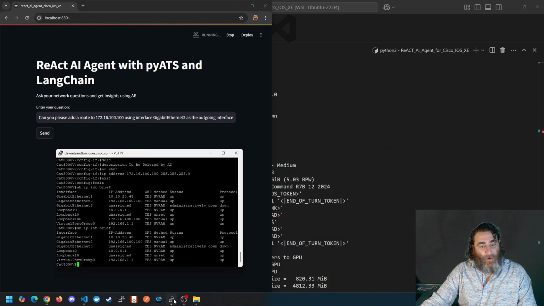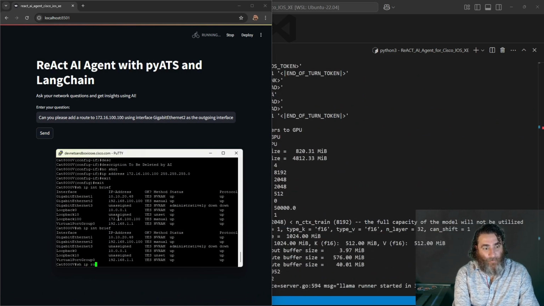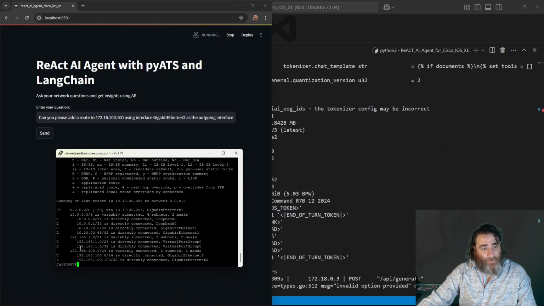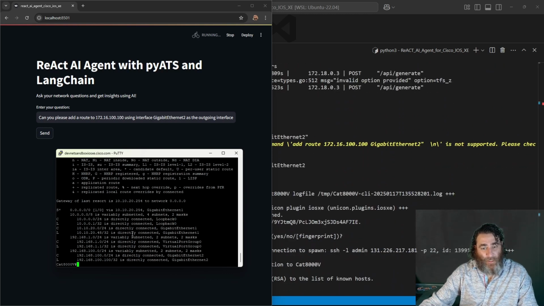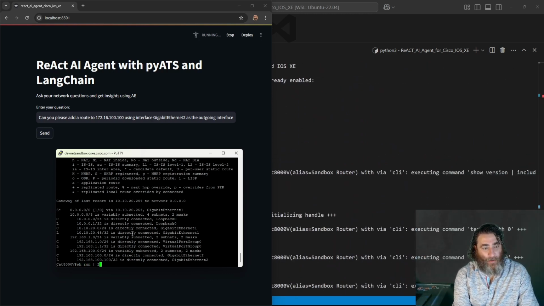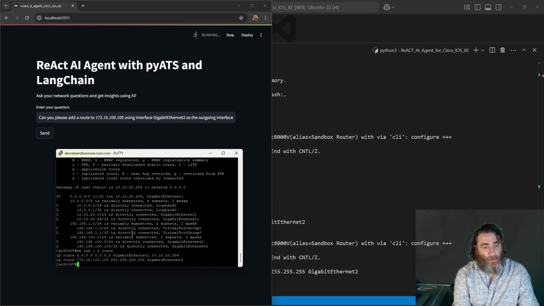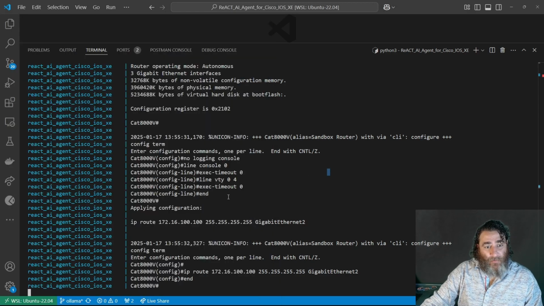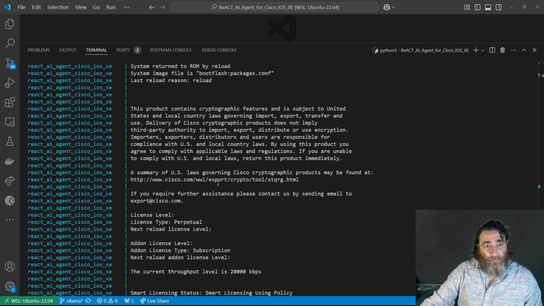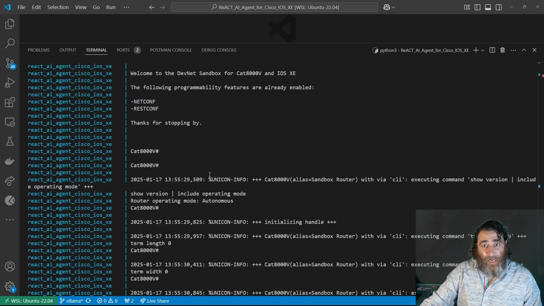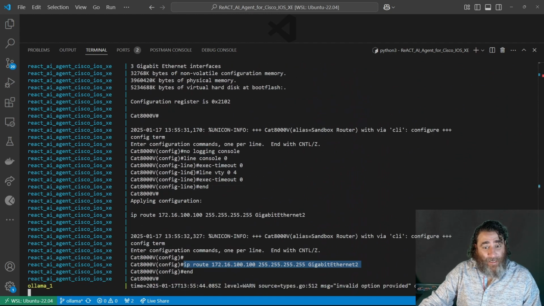And if I show you the routing table, show IP route, there's no routes to 172.16. And if I do a show run, include route, did I just create that now? I just created it now. There's the route. So it's able to create routes. It's able to update interfaces. It's able to delete loopbacks, create loopbacks.